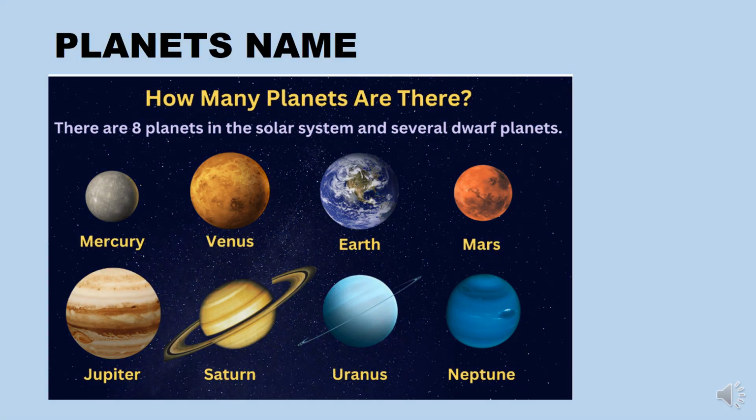So let's learn the planets' names. How many planets are there? There are 8 planets in the solar system and several dwarf planets. The names are Mercury, Venus, Earth, Mars, Jupiter, Saturn, Uranus, Neptune.